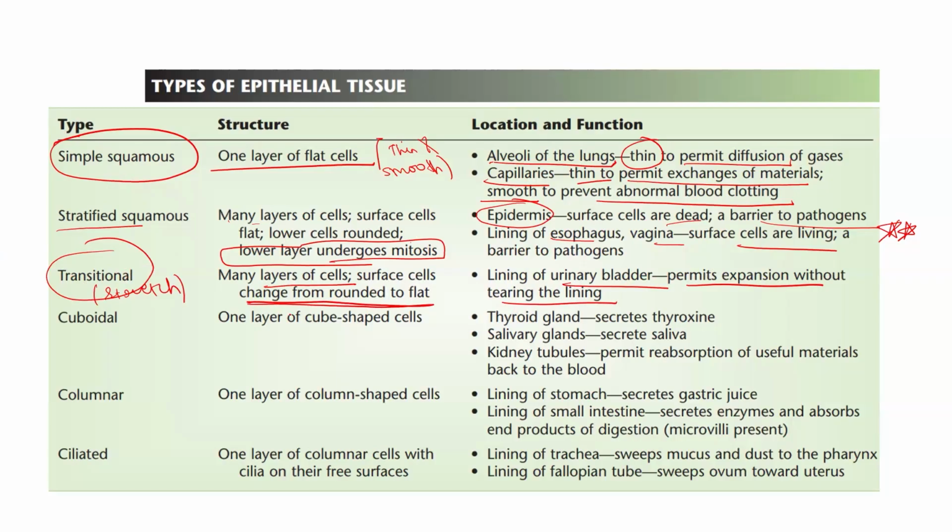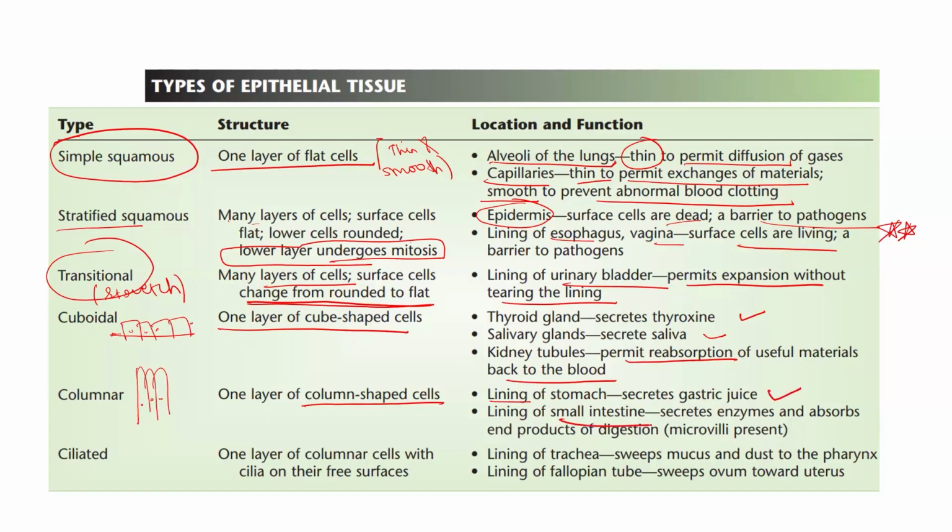Next is the cuboidal, where there is one layer of cube-shaped cells. For example, it is present in the thyroid gland that secretes thyroxine, salivary glands that secrete saliva, sweat glands that secrete sweat, or in the kidney tubules that permit the reabsorption of useful materials back into the blood. Next is the columnar, where the shape of the cells is column-shaped. It is a single layer. The columnar epithelium can be present in the lining of the stomach, where it helps in the secretion of gastric juice.